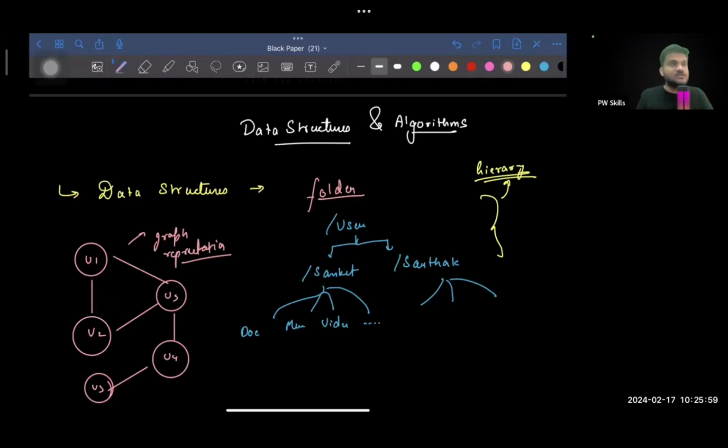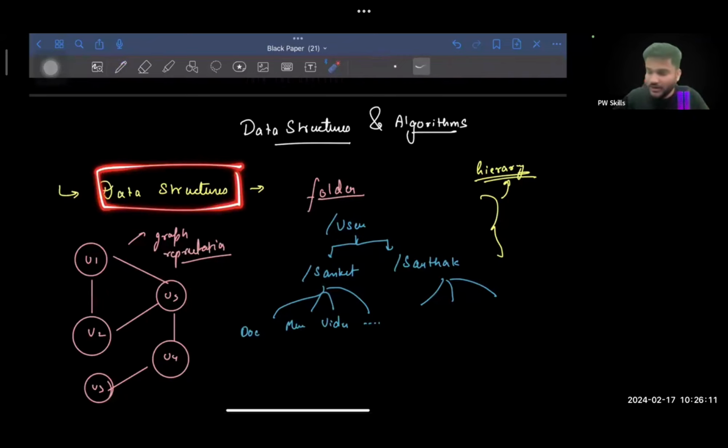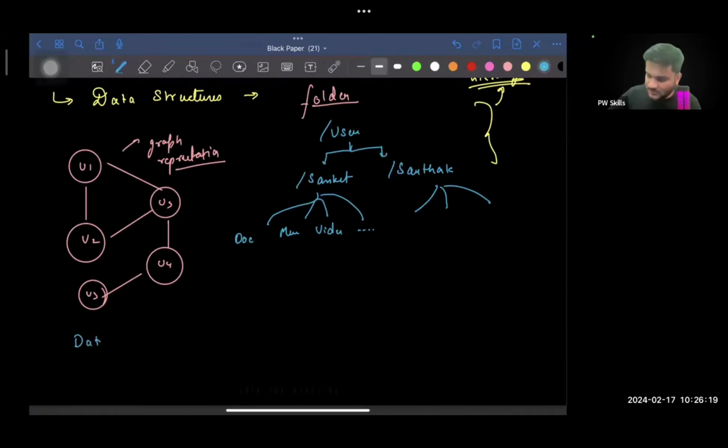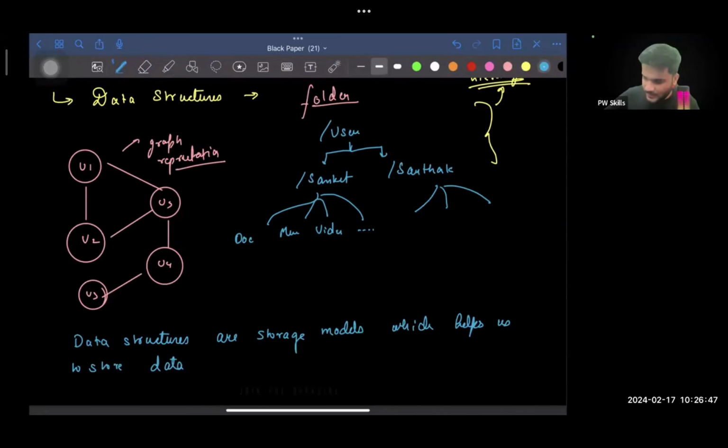For different problems or different use cases, if you try to optimize your storage, then your overall operations can become fast. For this purpose only, we have the concept of data structures. What are data structures? So if in simple terms I explain, data structures are mental models which help us, and not just mental models, you can say storage models, storage models which help us to store data in efficient manner for different use cases.